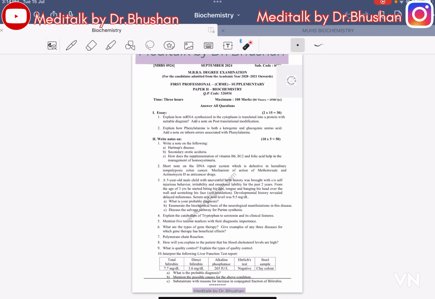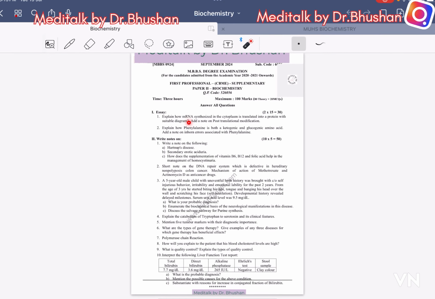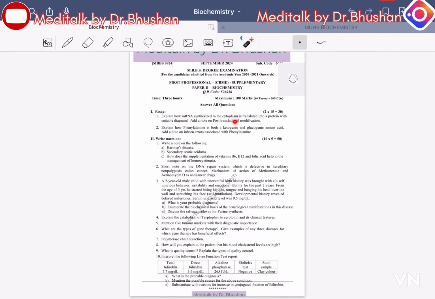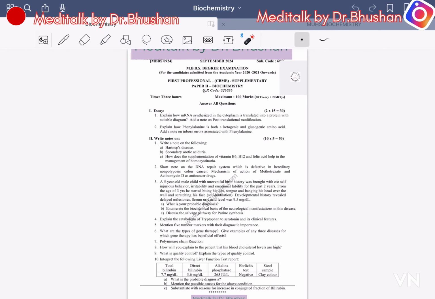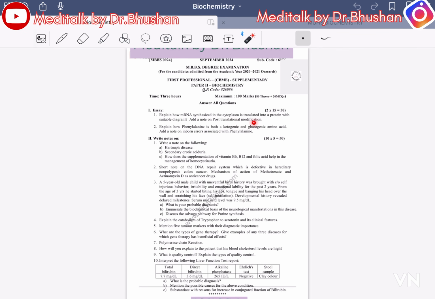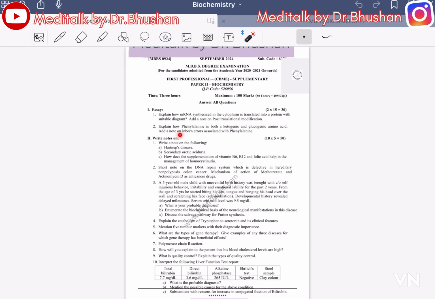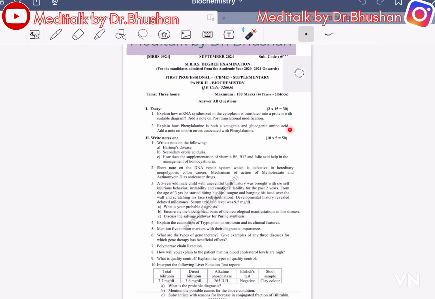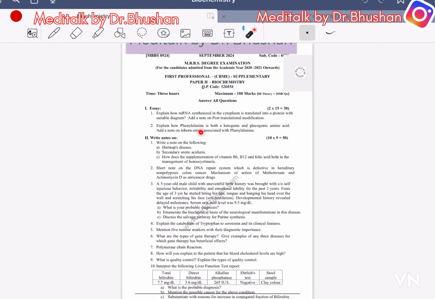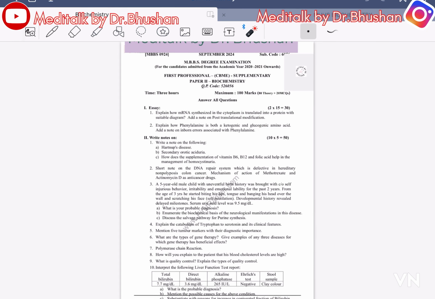Paper 2. First, explain how mRNA synthesized in the nucleus is transported to the cytoplasm and translated into protein, with a suitable diagram. Add a note on post-translational modification. Second, explain how phenylalanine is both a ketogenic and glucogenic amino acid. Add a note on inborn errors associated with phenylalanine.